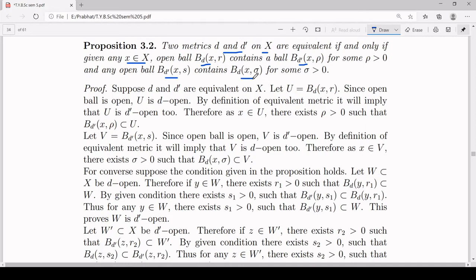That means d and d dash are equivalent if and only if any open ball centered at x of some radius r with respect to metric d contains some open ball centered at x only of some radius rho but with respect to the metric d dash, and any open ball centered at x of radius s for some positive s with respect to metric d dash contains an open ball centered at x of some radius sigma, where sigma is again a positive real number, with respect to the metric d. Let's see the proof of the proposition.